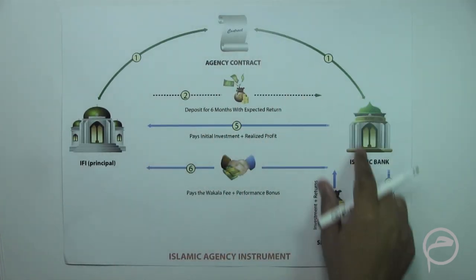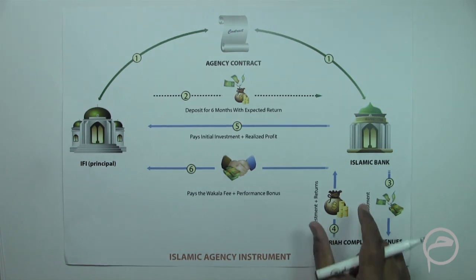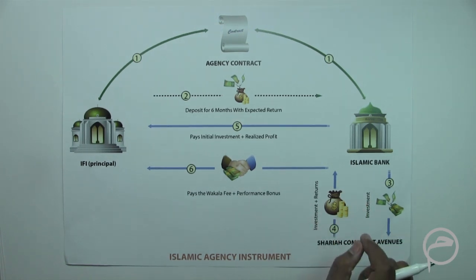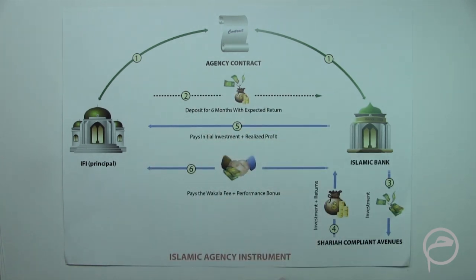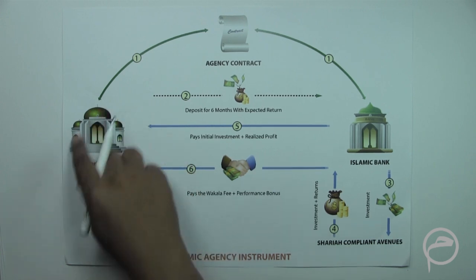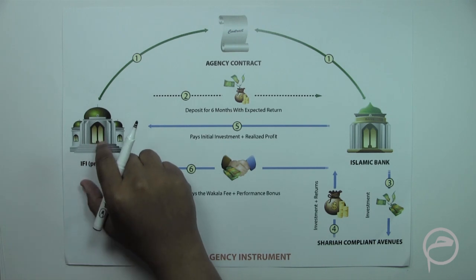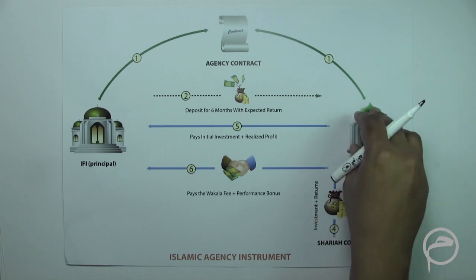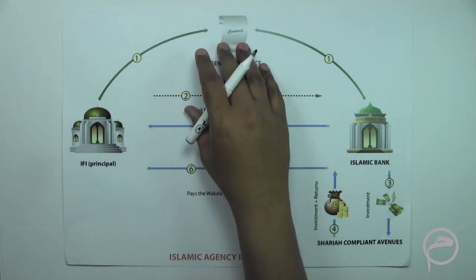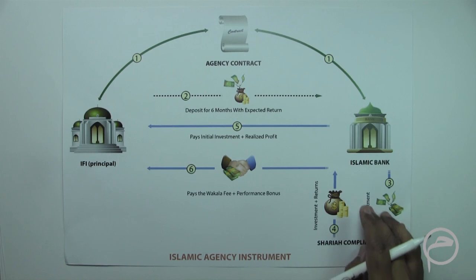Now let us discuss another important structure which is used to manage liquidity by Islamic financial institutions, and this is called a wakala placement instrument or an Islamic agency instrument. Basically, this is an agency concept in which the principal who wants to place its excess liquidity appoints the other bank as its agent to invest the excess liquidity in Sharia compliant avenues.